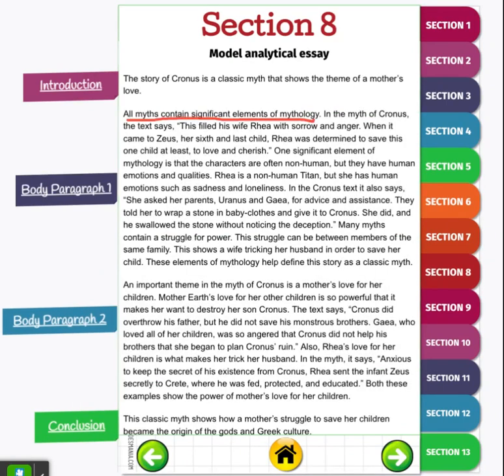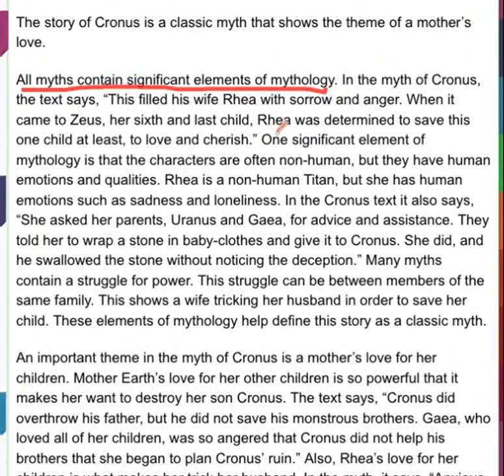So if we look back over here, we're going to be able to see those big pieces. One of the key elements of mythology is that characters are often non-human, but they have human qualities and emotions. And then there's a specific example about Rhea here. And then also down below here, it says many myths contain a struggle for power.